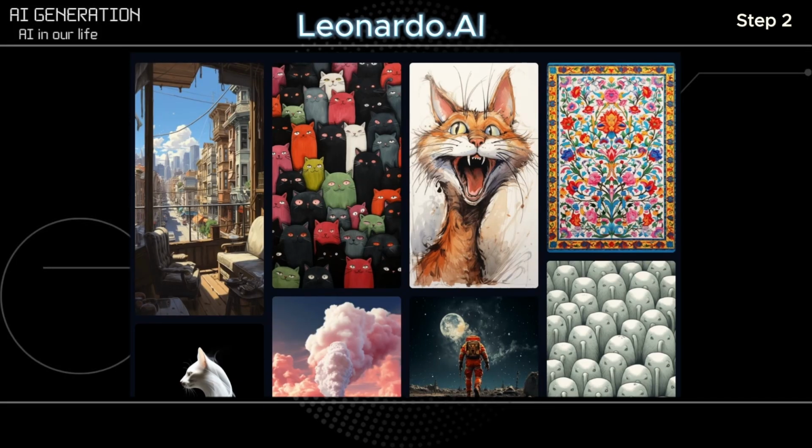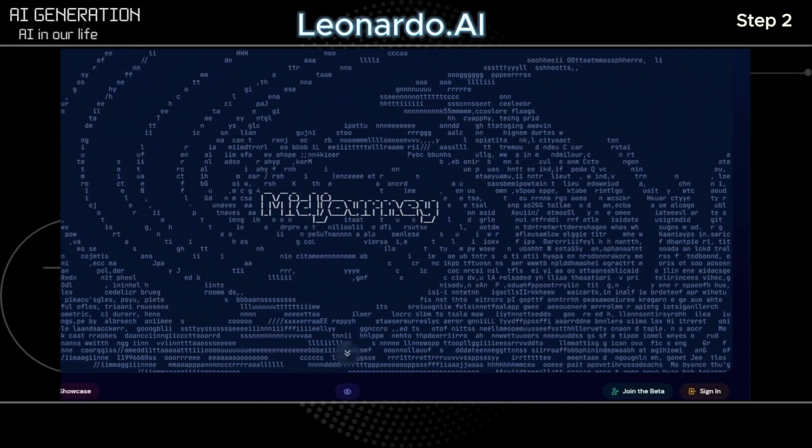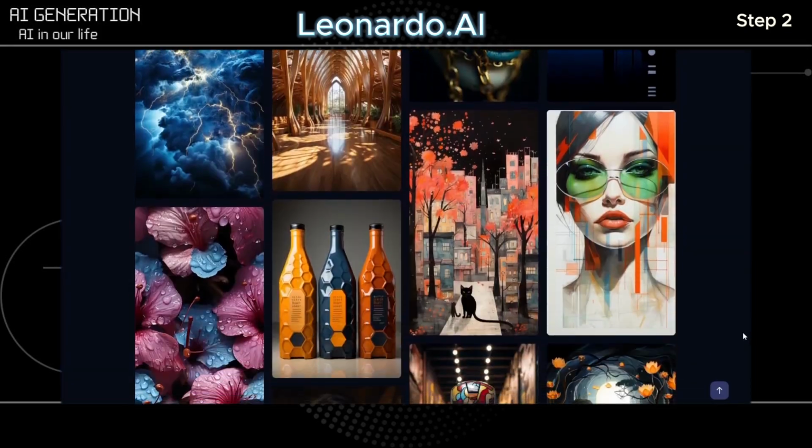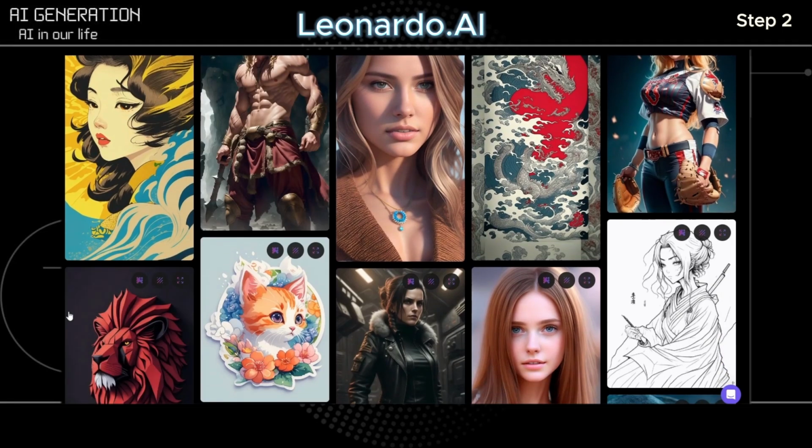Step 2. Generating illustrations. You might have heard of AI art before and the tools used to create it. The most popular is MidJourney because it produced the best pictures and it was initially free to use. But they got rid of their free trial and now you have to pay for a membership to use it. I will show you a free alternative.